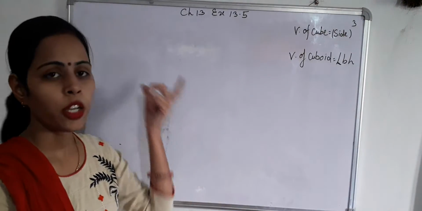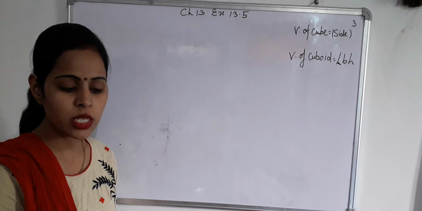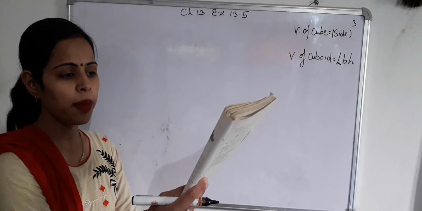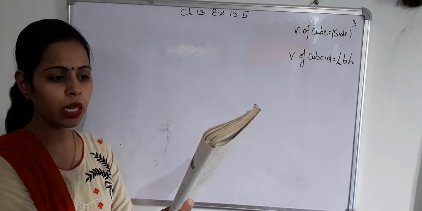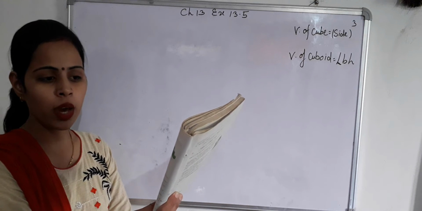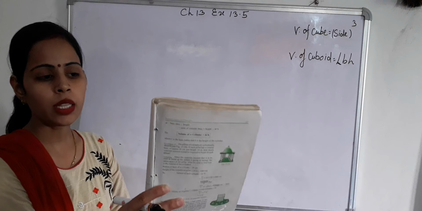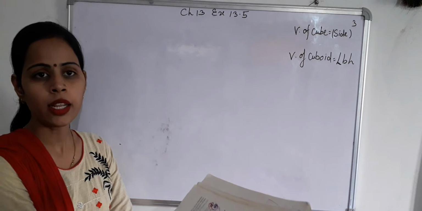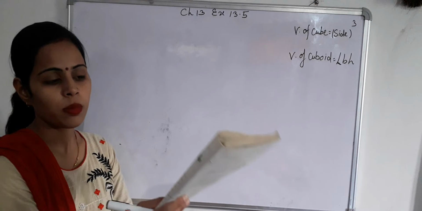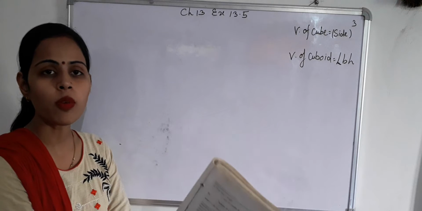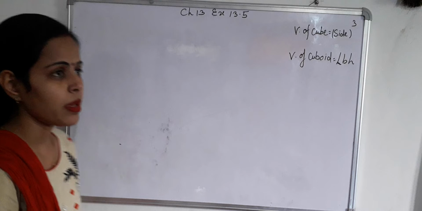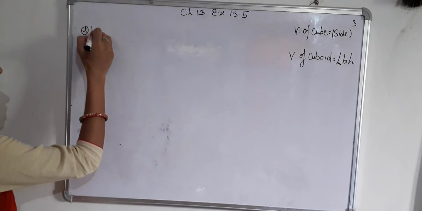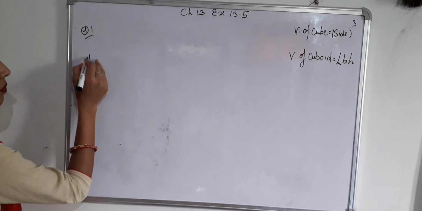In exercise 13.5, question number first is that a matchbox measures 4 centimeter into 2.5 centimeter into 1.5 centimeter. What will be the volume of a packet containing 12 such boxes? Means you have to find out the volume of a packet that contains 12 matchboxes. First, dimensions of a matchbox.